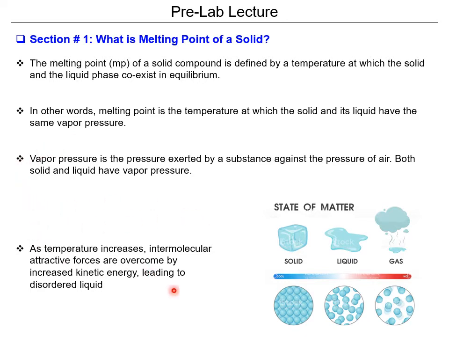And as temperature increases, the intermolecular attractive forces are overcome by increased kinetic energy, leading to a disordered liquid. So melting as a physical process occurs because each of the atoms, each of the molecules, keeps vibrating, keeps oscillating, and thus they come apart, right? And the more energy you add, the hotter it becomes. You go from solid to liquid to a gas finally. Sometimes you can go from a solid to a gas, but that's rare, especially in the organic lab.